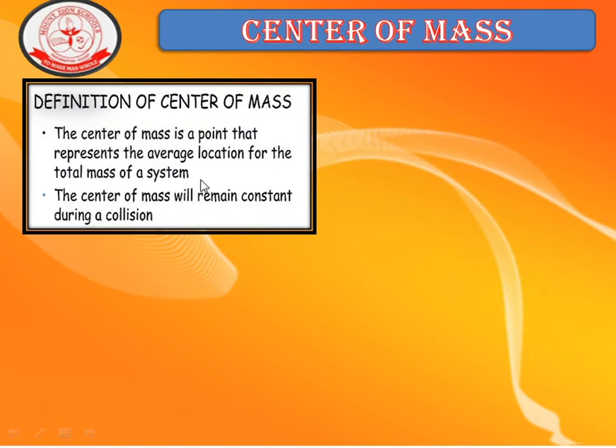Because a system consists of an infinite number of particles with their own masses, and there is a particular point at which the entire mass is supposed to be concentrated. That point we call as center of mass. The center of mass will remain constant during a collision.